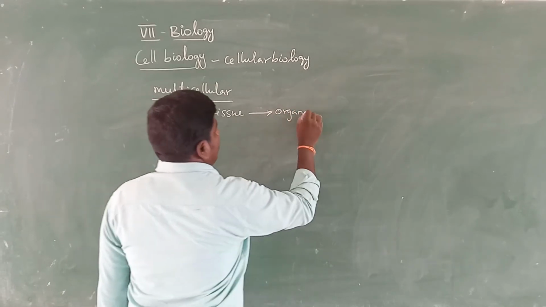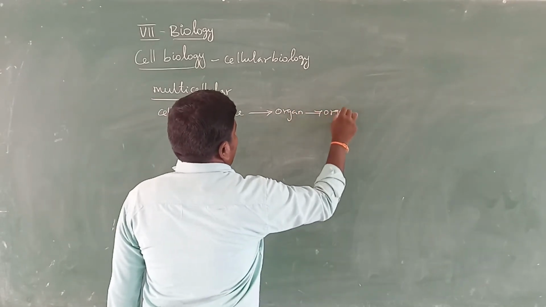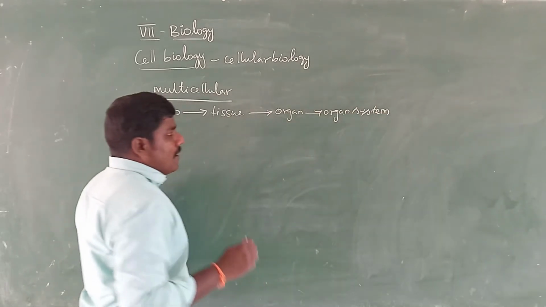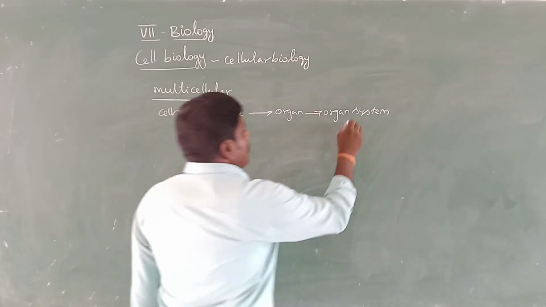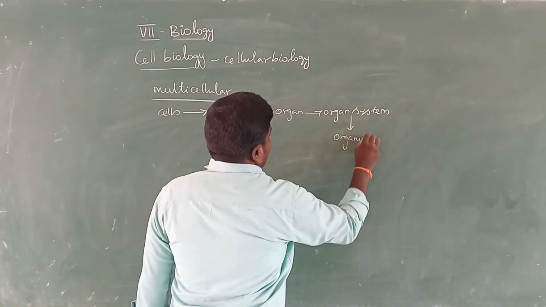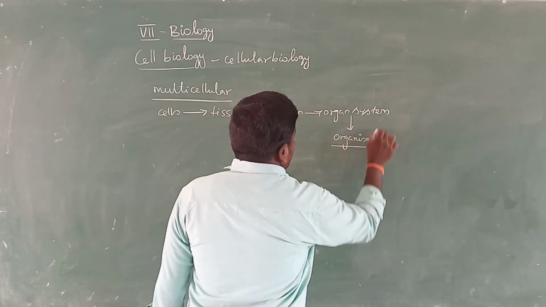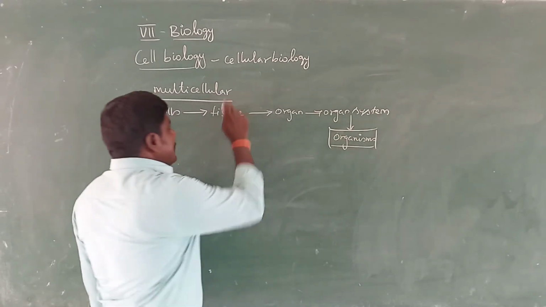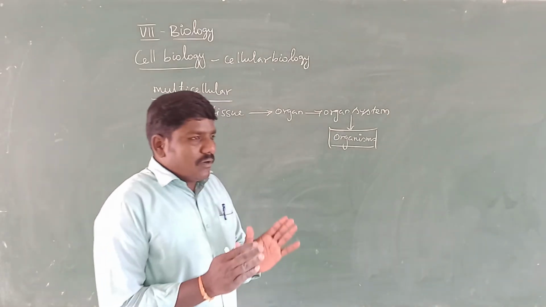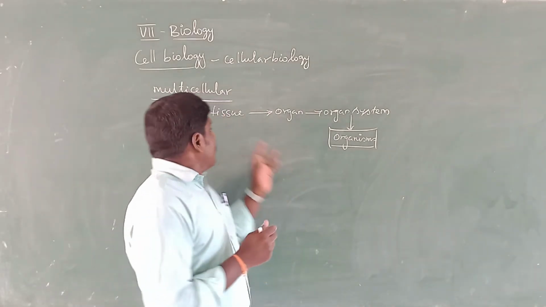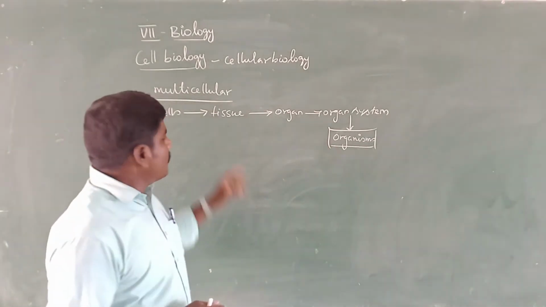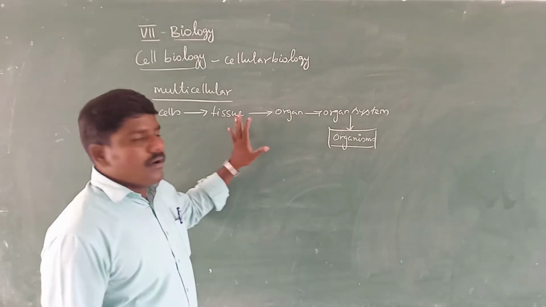Different organs form an organ system. Different organ systems form one organism. So that is multicellular organisms. This process is called organization of organisms.